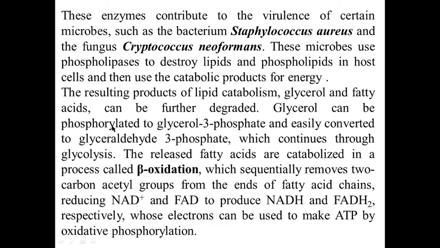Glycerol can be phosphorylated to glycerol 3-phosphate and easily converted to glyceraldehyde 3-phosphate, which continues through glycolysis. The released fatty acids are catabolized in a process called beta oxidation, which sequentially removes 2-carbon acetyl groups from the end of fatty acid chains, reducing NAD and FAD to produce NADH and FADH2 respectively, whose electrons can be used to make ATP by oxidative phosphorylation.